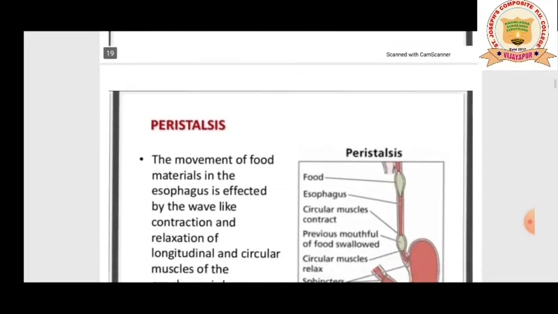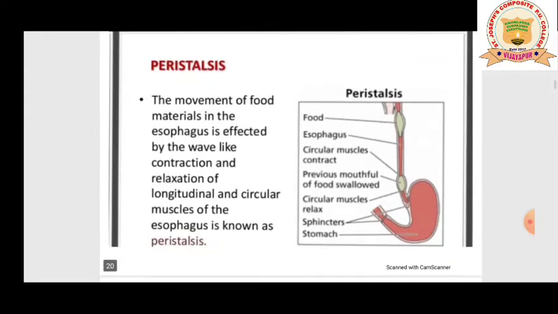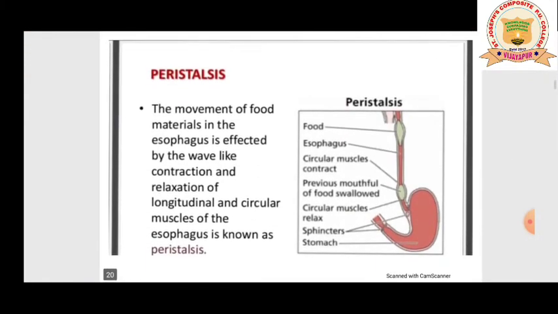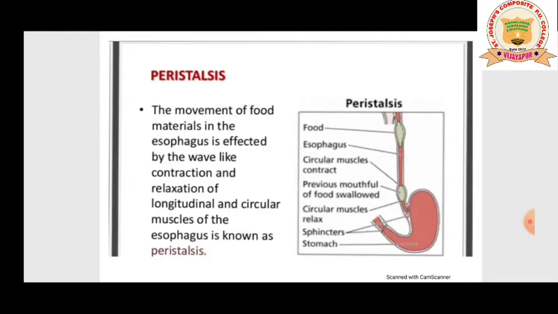So let me pass on to the next part, that is about the stomach. And at the moment, there is a question which can arise in your theory, like what do you mean by peristalsis, or define peristalsis. So what you are supposed to write: the movement of the food material in the esophagus is affected by the wave-like contraction and relaxation of longitudinal and circular muscles of the esophagus is known as peristalsis.